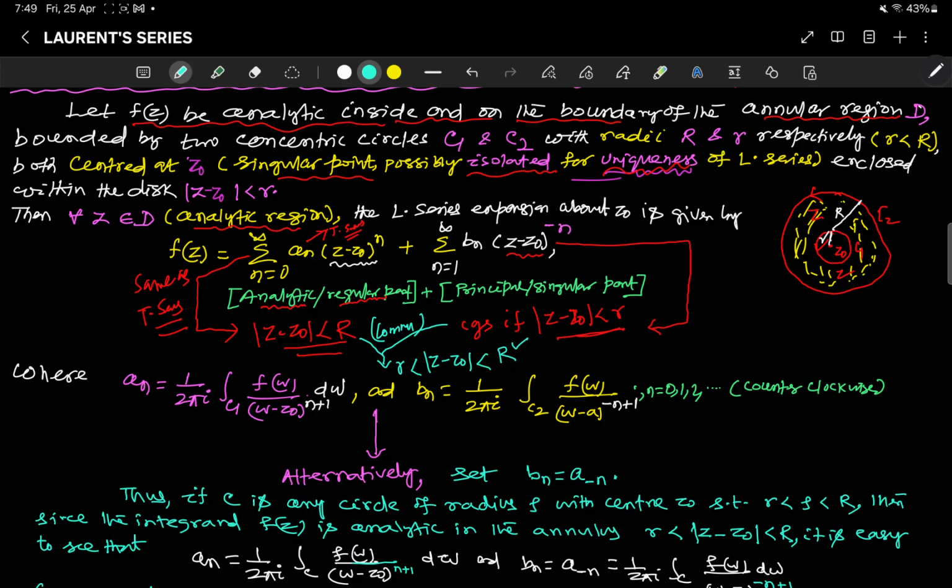No conclusion can be drawn on the boundary. So for the Laurent series to converge, it should be in the annular region.